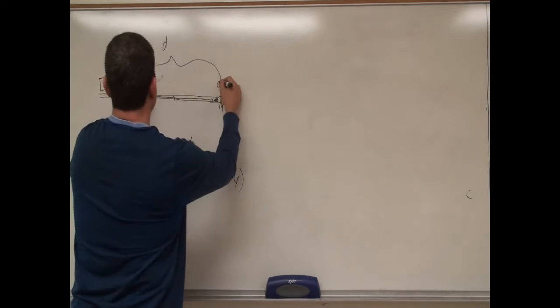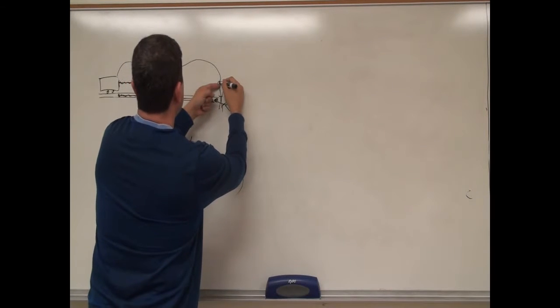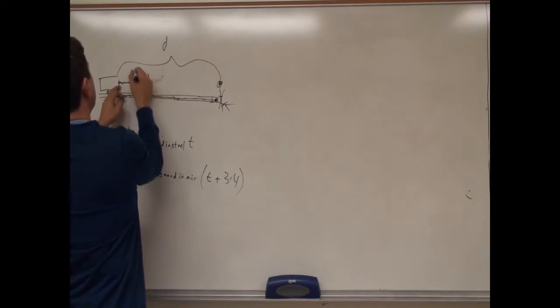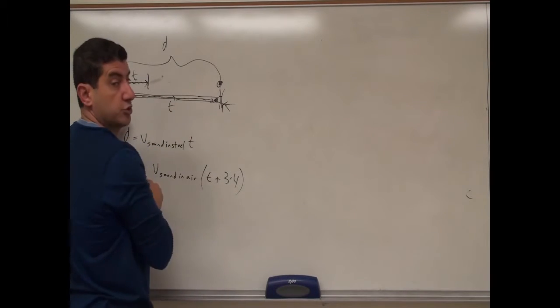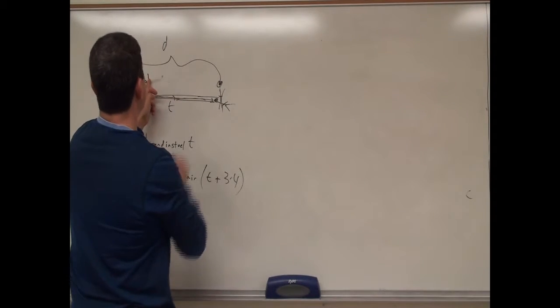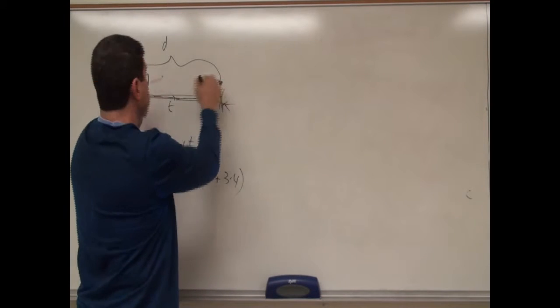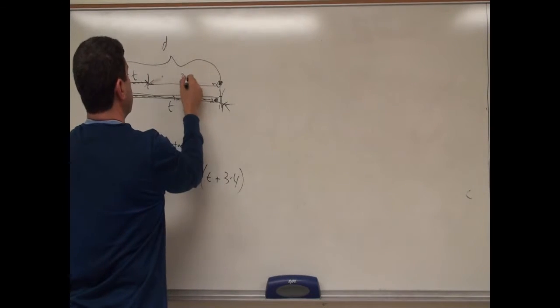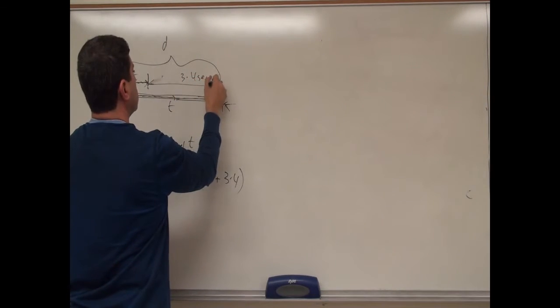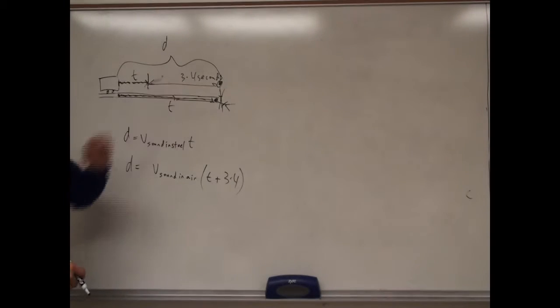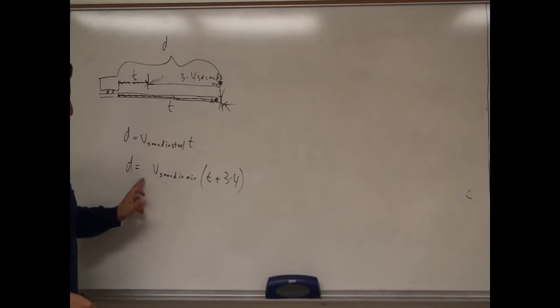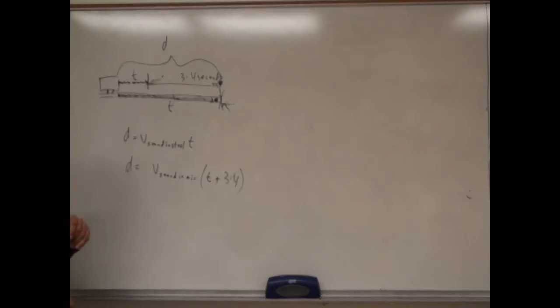Then you get up, and from here to here took a certain time t. Then the extra distance took 3.4 seconds to get to you. So that extra time is 3.4, and this whole distance is equal to the velocity of sound in air times t plus 3.4.